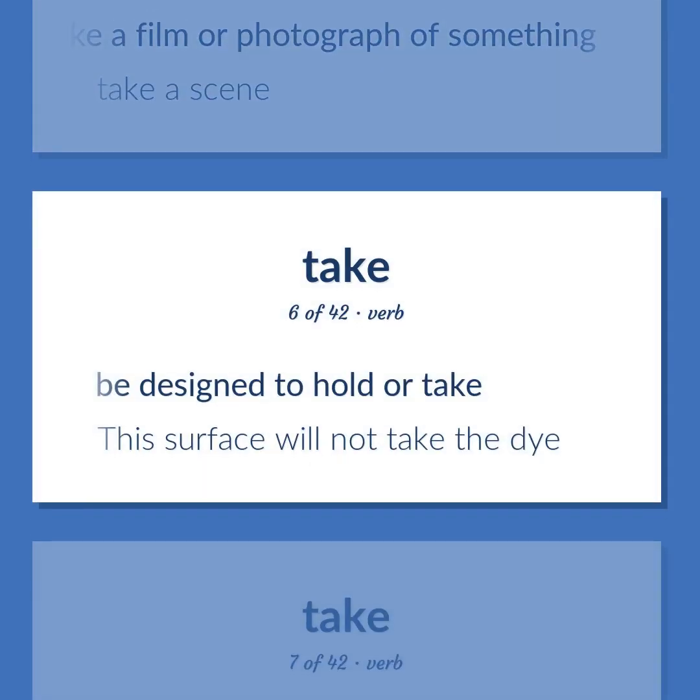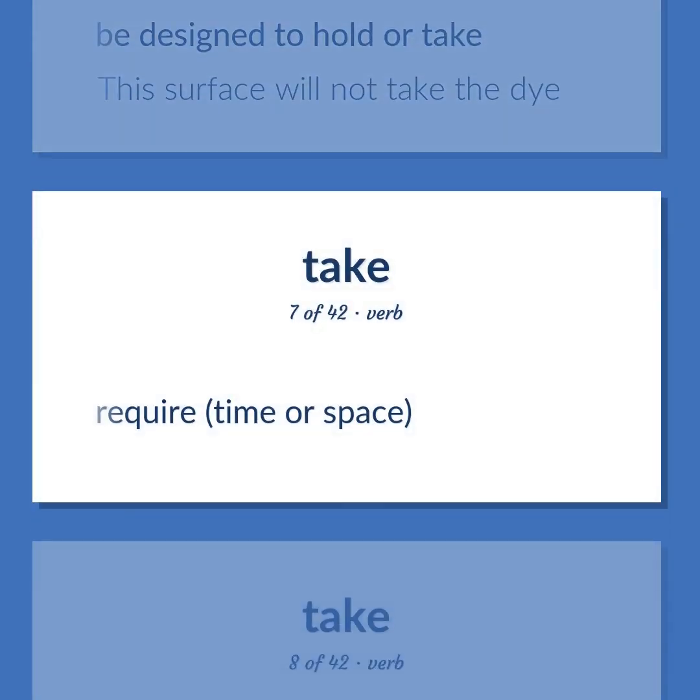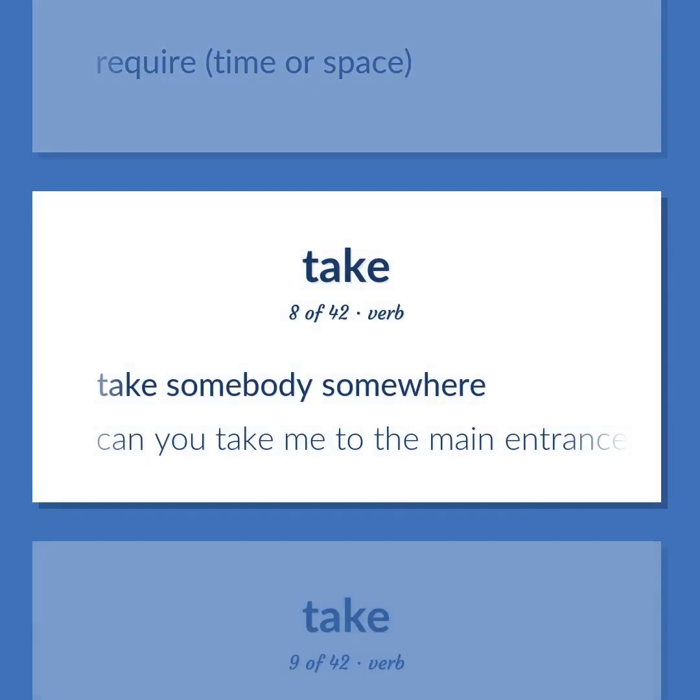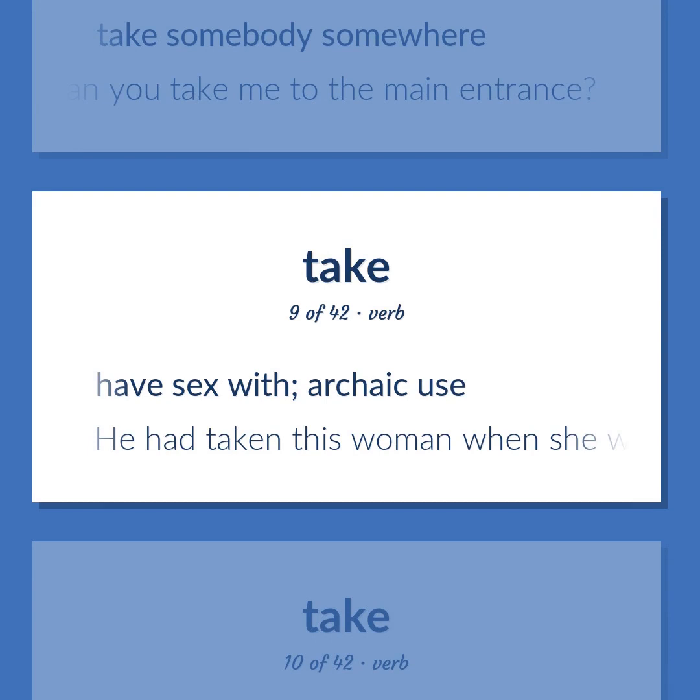Be designed to hold or take. This surface will not take the dye. Require, time or space. Take somebody somewhere. Can you take me to the main entrance? Have sex with. Archaic use. He had taken this woman when she was most vulnerable.